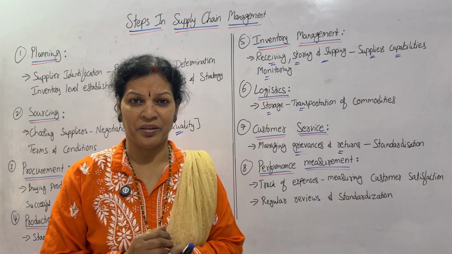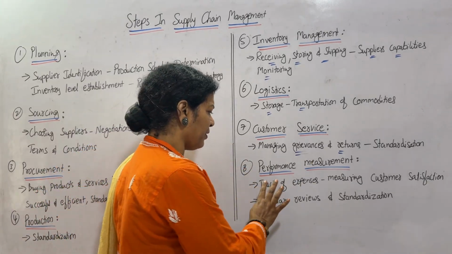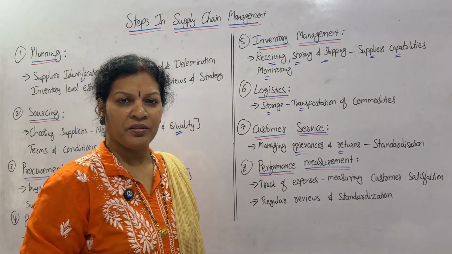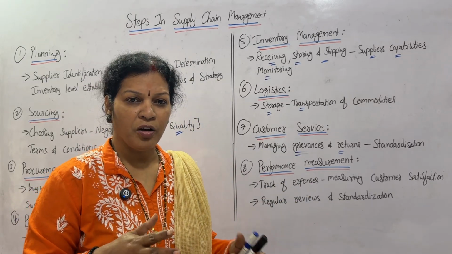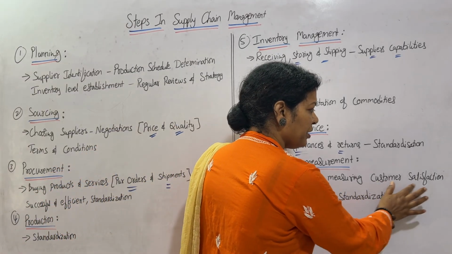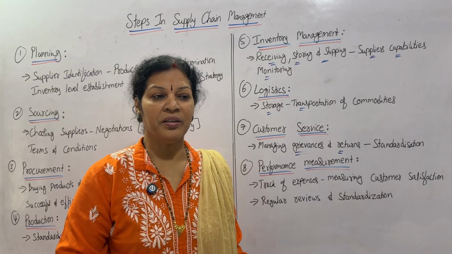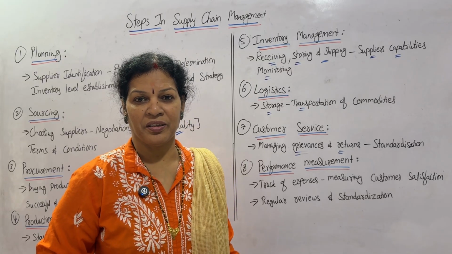Are you getting this point? This is very important. So in performance measurement, remember a few points. One is tracking expenses. Find out the expenses, how much you spent on a particular product, and also measure customer satisfaction. Customer satisfaction is important. Take the feedback of the customers.